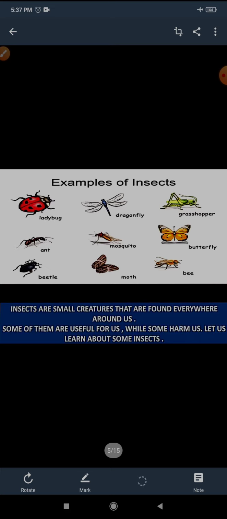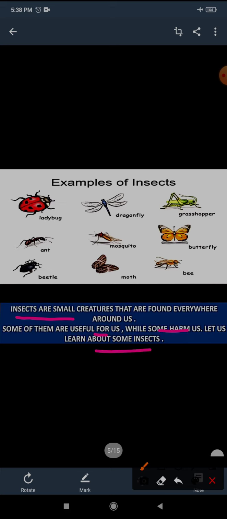Insects are small creatures. Here you can see the definition: insects are small creatures that are found everywhere around us. Some of them are useful for us while some harm us. Now let us learn about some more insects, one by one.